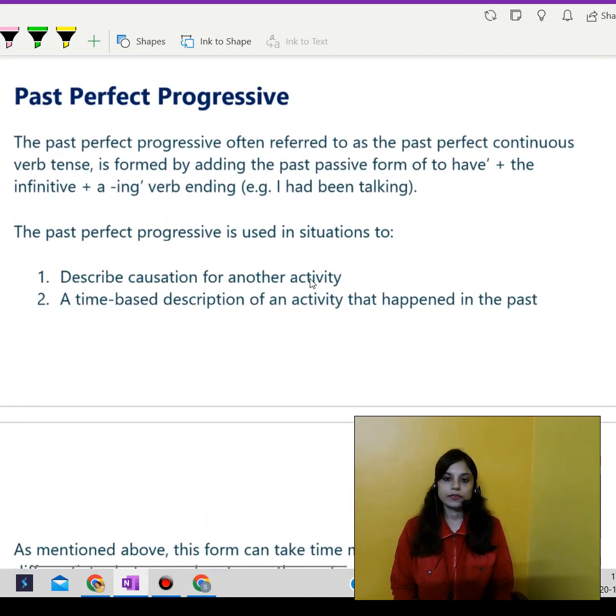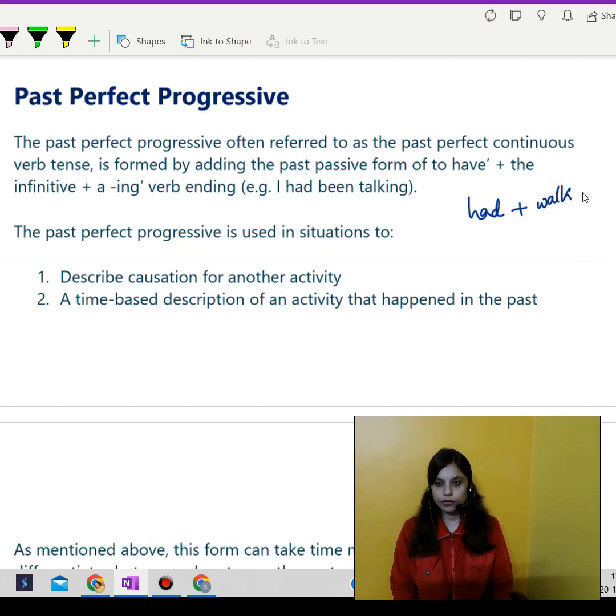We are going to move over to perfect progressive. Progressive means past perfect continuous. Okay, past perfect continuous tense means we are basically adding had plus the progressive form of the verb. That is, if I add walk, it would be had been walking. Okay, had been plus walk plus ing means the verb plus ing. So it would be had been walking. It would be had been plus the verb and then ing with the verb.